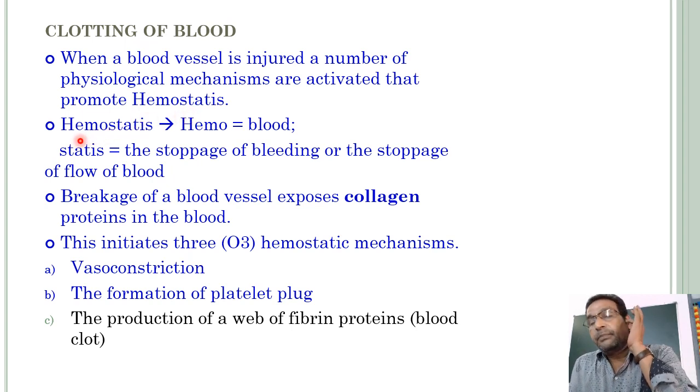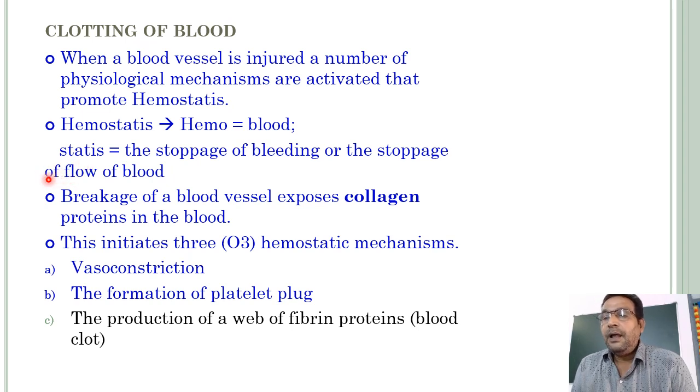Put together, it means the halting of blood, that means the stoppage of bleeding or the stoppage of flow of blood.